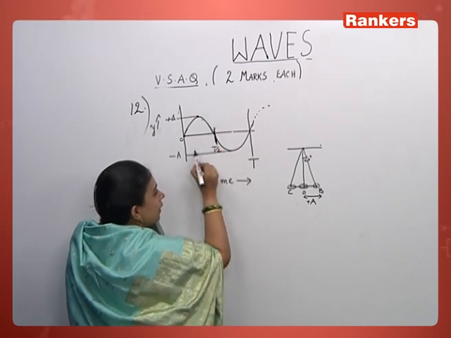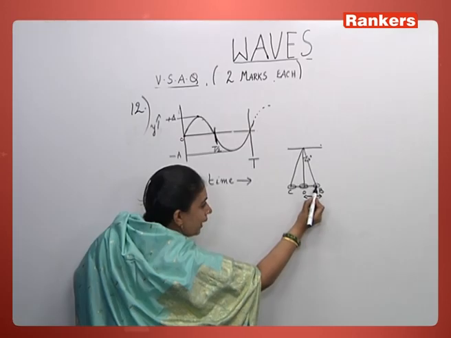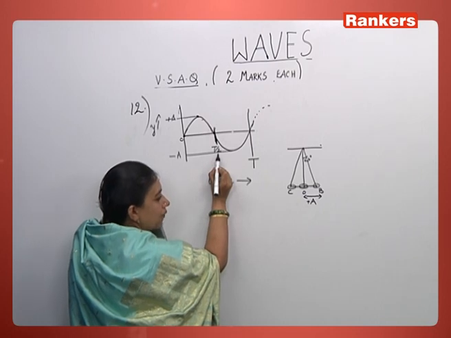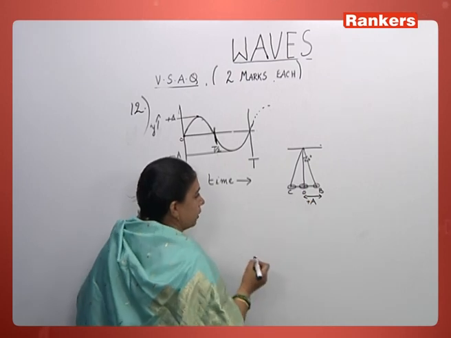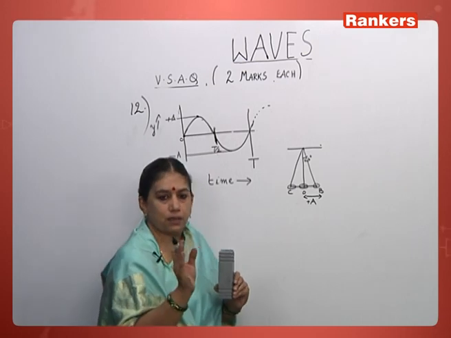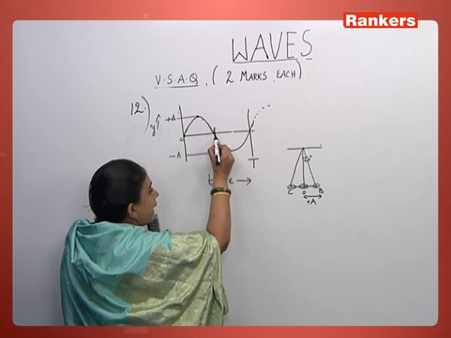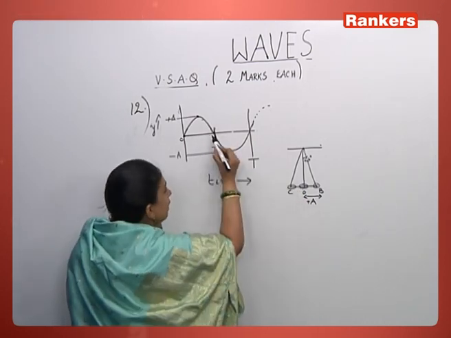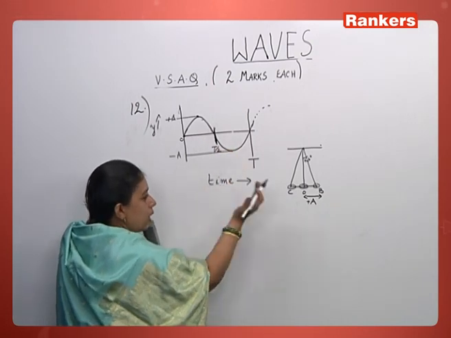Then half the time is over, because I told you the time taken for one oscillation is T. From O to B and B to O, how much is the time? T by 2, half the time period. So it came back to displacement 0, the mean position. Then it goes to the other side. I told you displacement is a vector, so on the other side displacement is negative. Displacement is increasing in the other direction. I represented it by minus A because it shows the opposite direction.